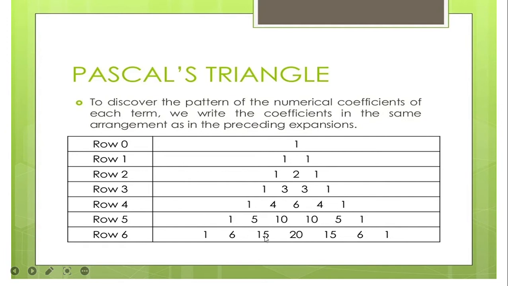5 plus 10, 15. 5 plus 1, 6. 10 plus 10, 20. And 10 plus 5, 15. And 5 plus 1 is 6. So again, naa siya'y pattern gihapon na ato nakita by just getting the numerical coefficients of the answer sa katong A plus B raised to any number.